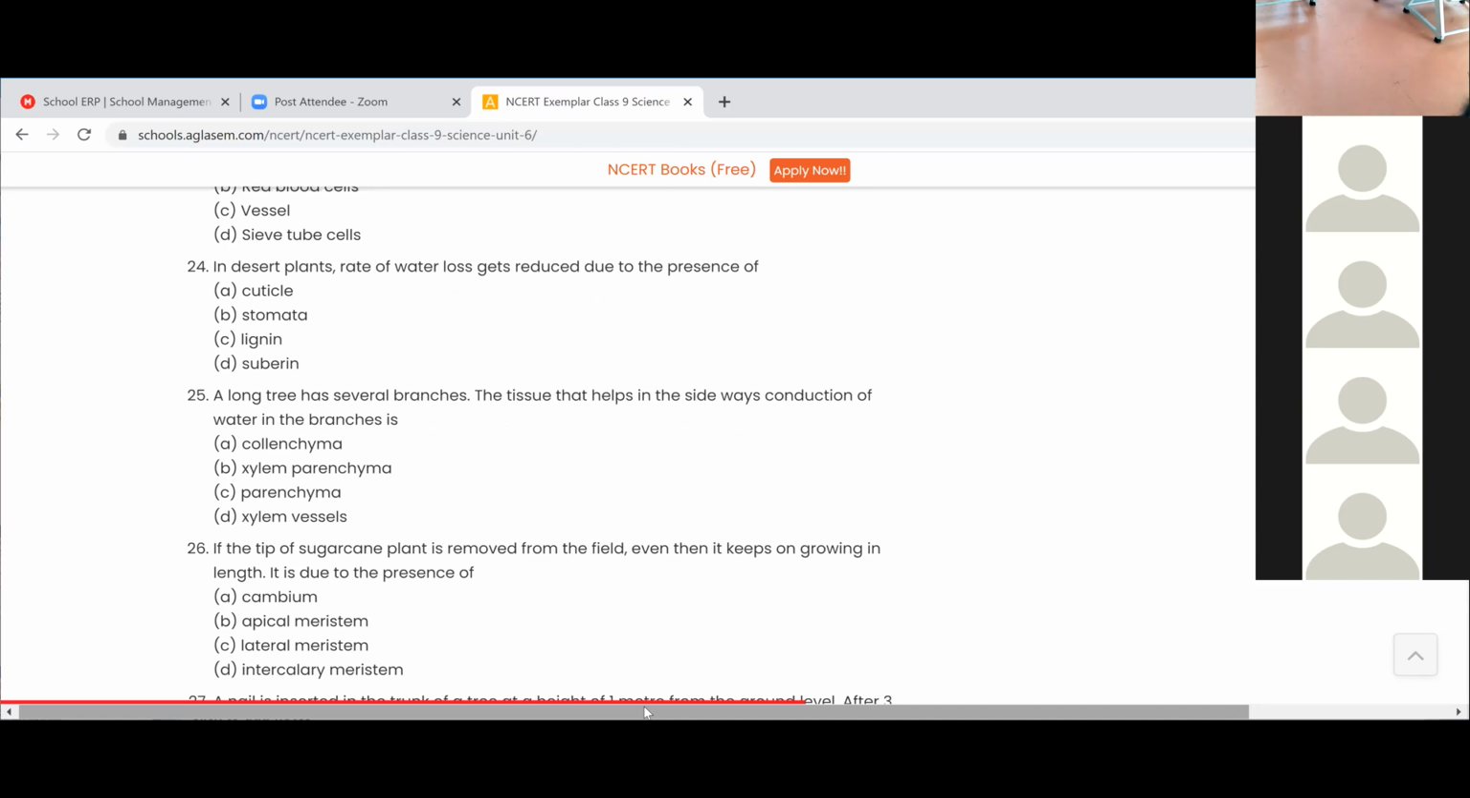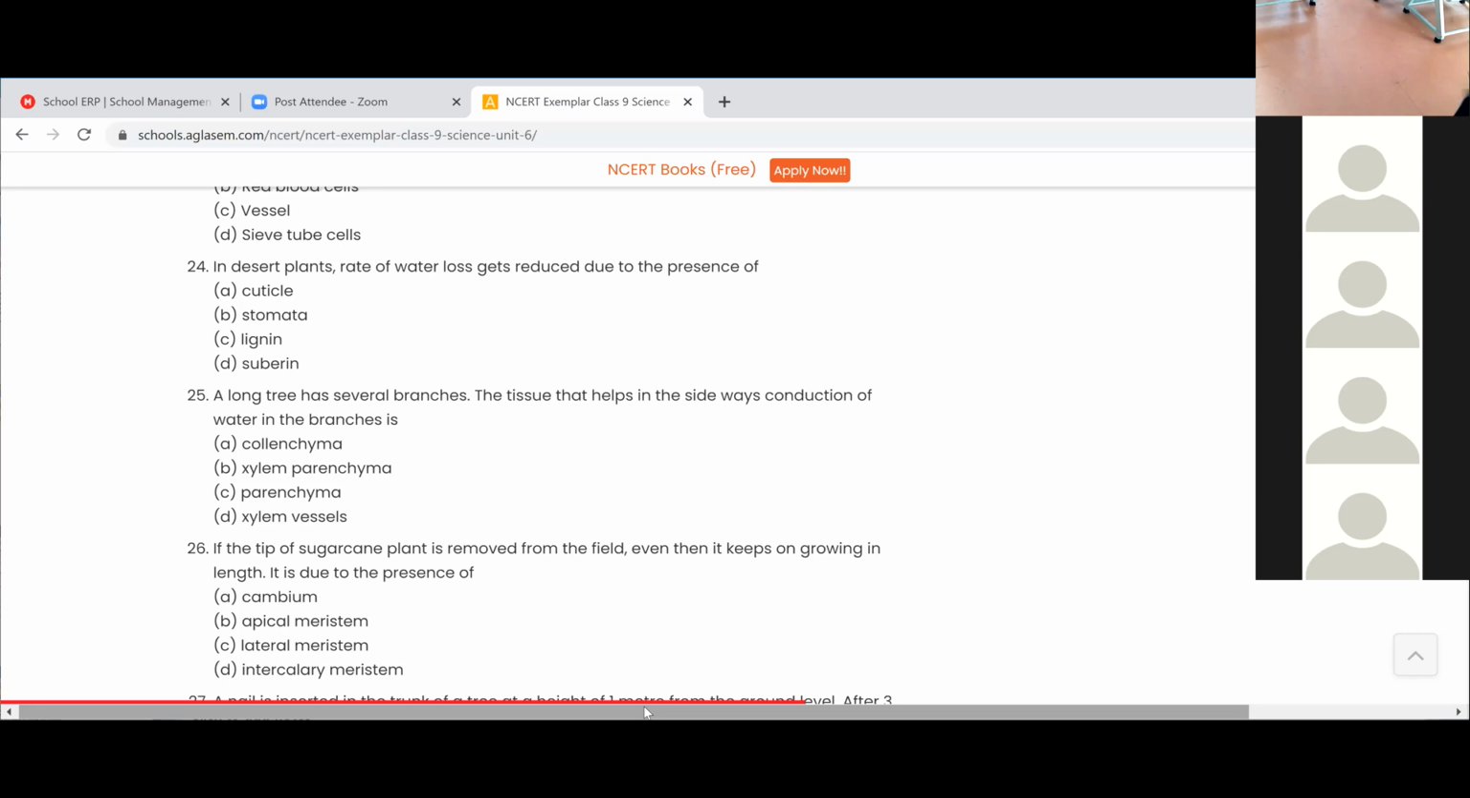In desert plants, the rate of water loss gets reduced. Why? Because the cuticle is present. It stops the water loss from the plants. It is a very thick layer. That's why the desert plants have very thick leaves because of this cuticle. Yes, what is 25th one?